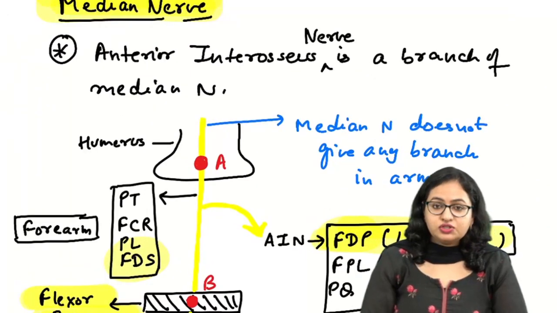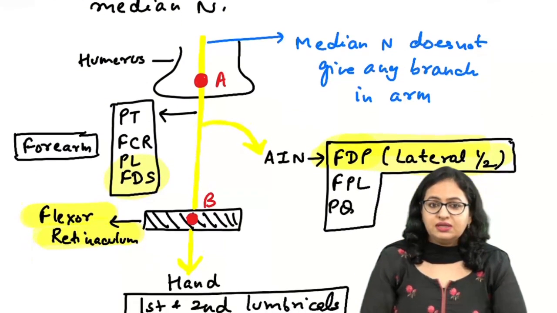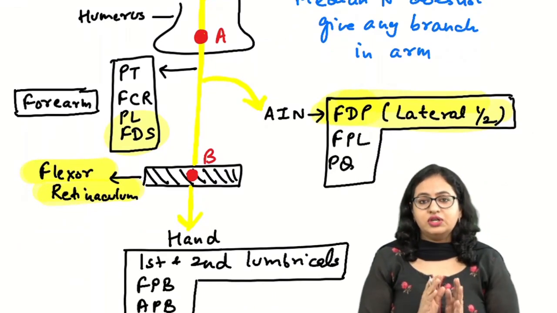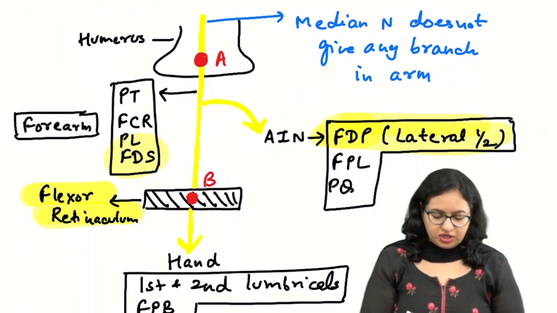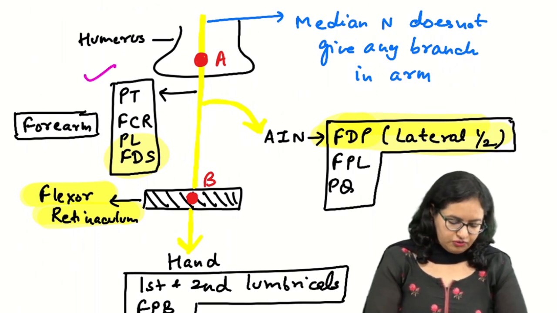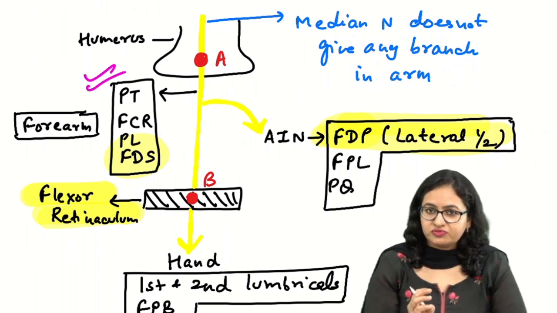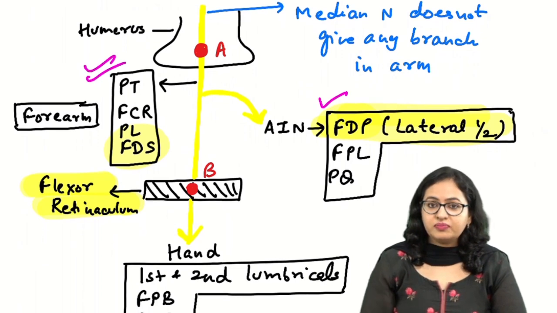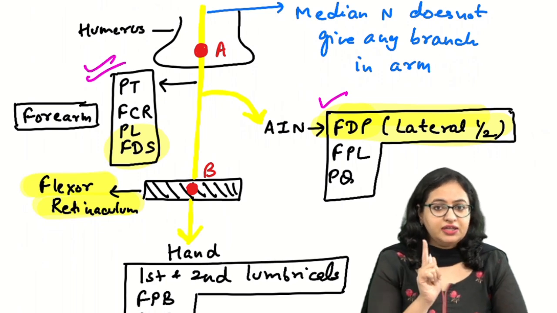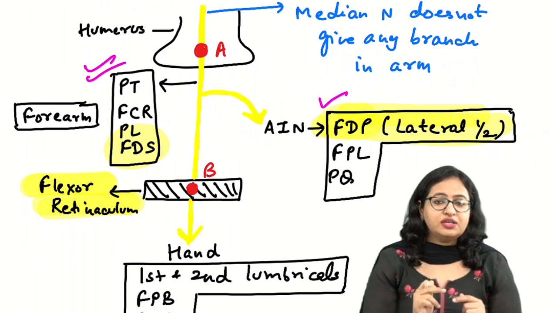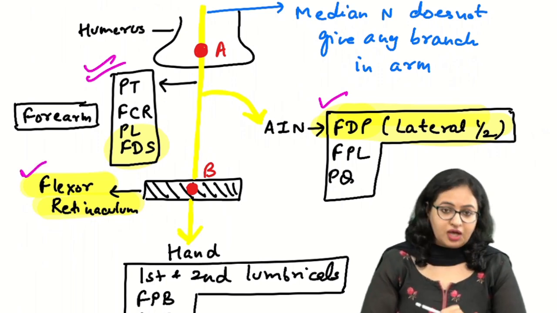I will just show you these notes over here. We will just quickly see. When we talk about the median nerve, we say that when it is running down, it gives off the anterior interosseous nerve. In the forearm it is giving the branches. And what are the branches in the forearm? As you can see over here, it is giving branches to the pronator teres, flexor carpi radialis, palmaris longus, flexor digitorum superficialis, and the anterior interosseous nerve is giving branches to flexor digitorum profundus, flexor pollicis longus, pronator quadratus. And if you see over here, these branches are given in the forearm above the flexor retinaculum. Take this point, above the flexor retinaculum.